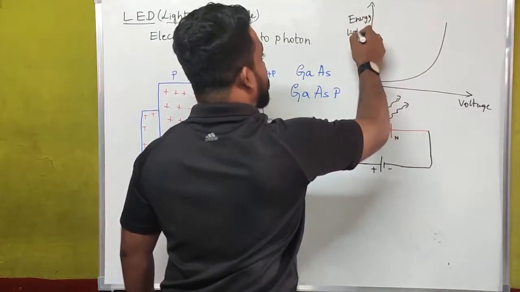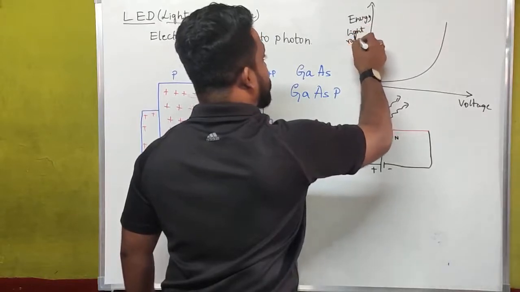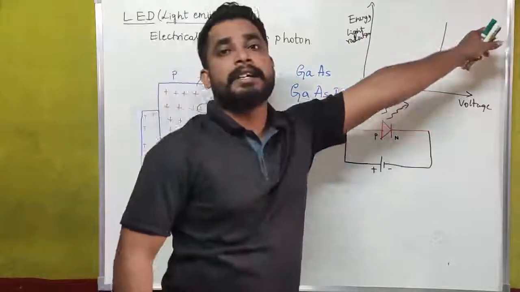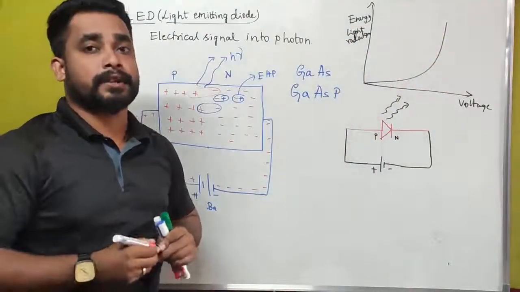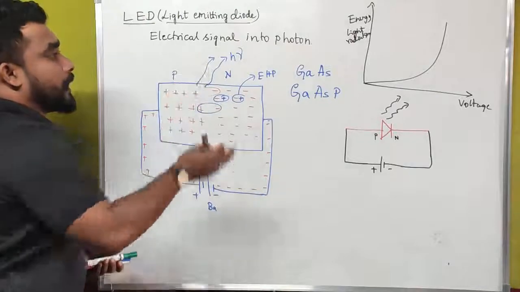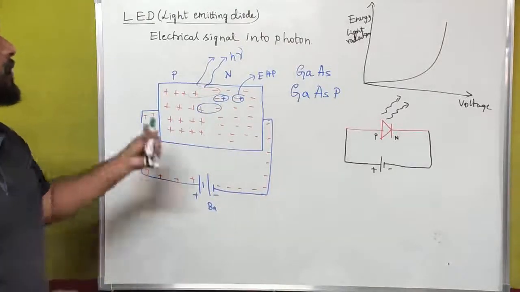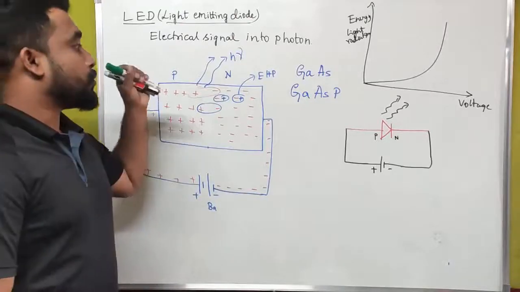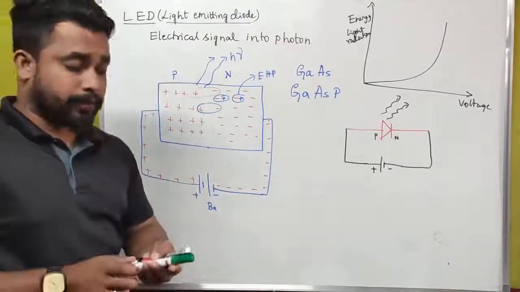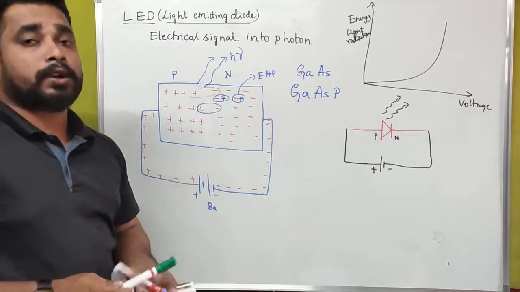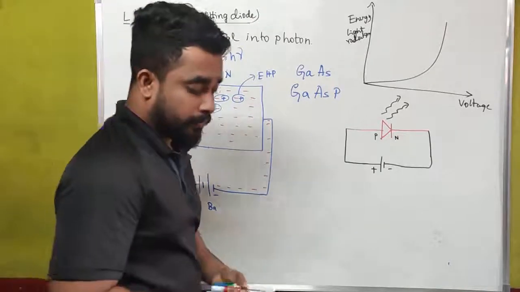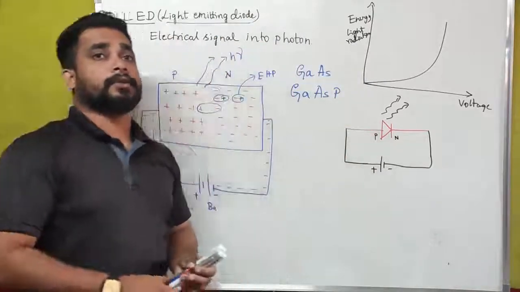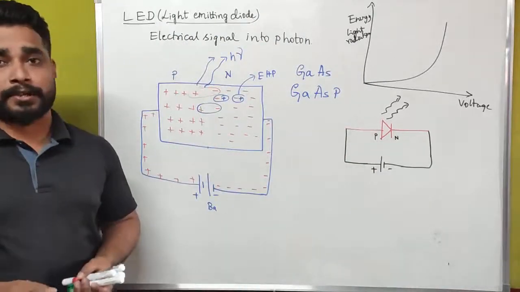Energy in terms of light radiation, or we can consider this as the intensity of a light that is coming out of a light emitting diode. Actually, this is all about light emitting diode, and we have to explain the applications of a light emitting diode. What are the applications of light emitting diode? Let us see. Light emitting diodes are used in various applications.